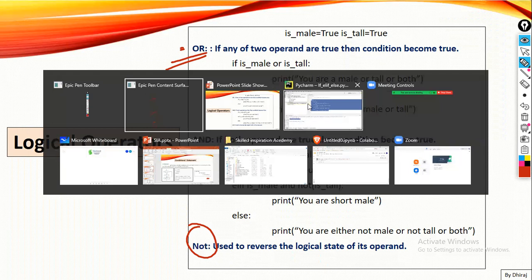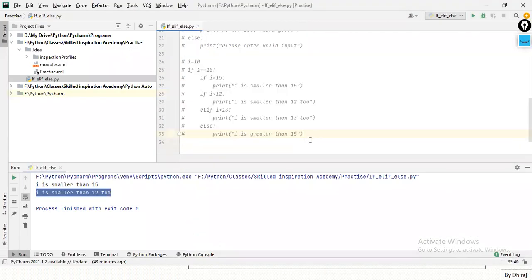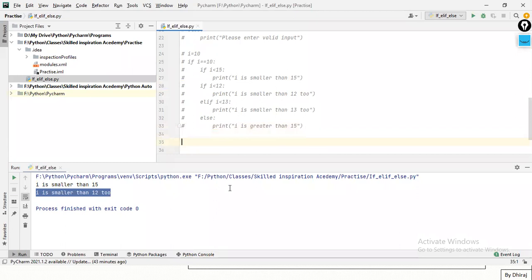Let's quickly go to my program. Let's put a equal to 50.